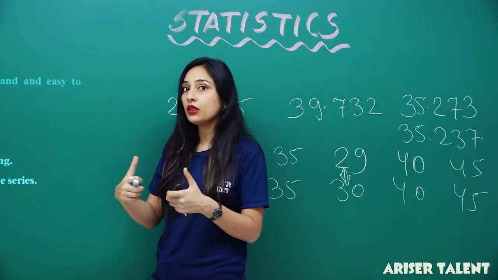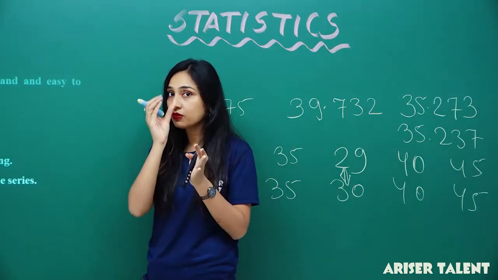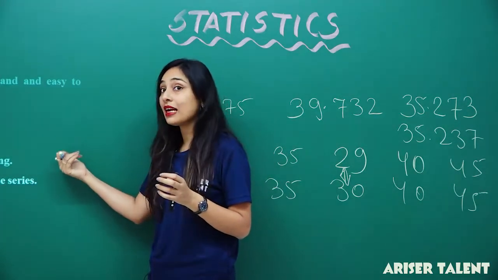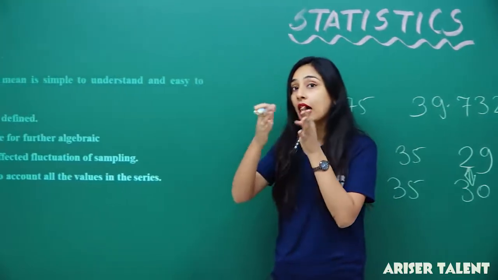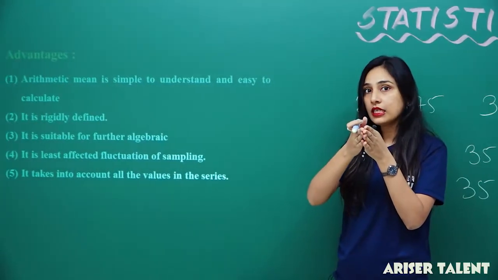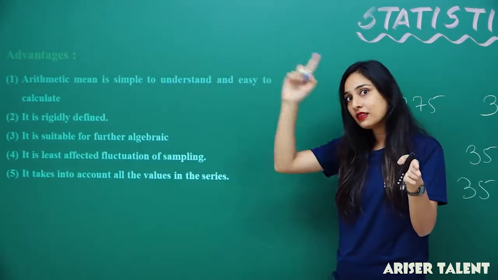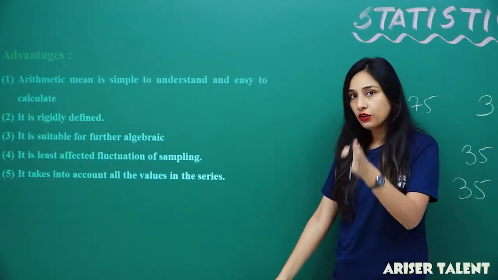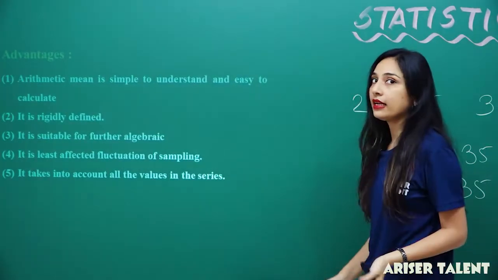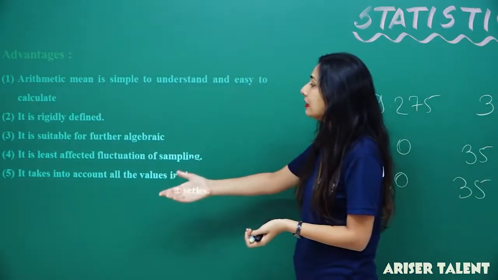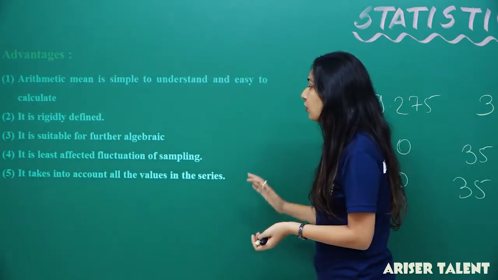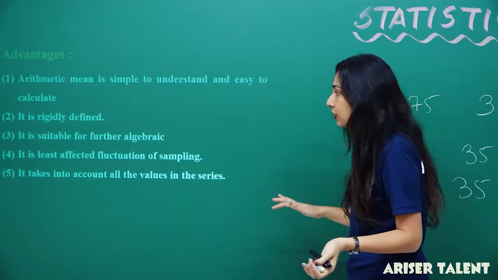Why am I repeating this again? Because for small mistakes, you have this advantage. But if you have made large mistakes, taken large margins, then there is a disadvantage. We will talk about it in our next slide. So basically it is least affected by fluctuation of sampling. It's clear to you guys now.